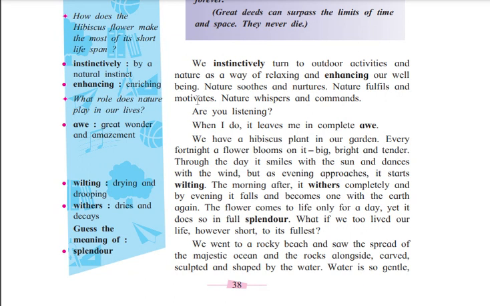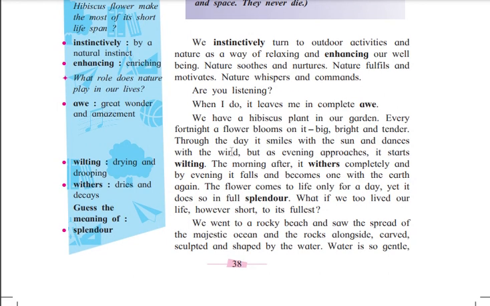Okay, so here it is saying that, if you say are you listening, it is nothing but the nature. So the first four lines, if you see, they are talking about nature. Nature speaks in a whisper, like, are you listening? When I listen to nature, it leaves me in complete wonder. So here the writer is saying that when I listen to nature, it makes me wonder.